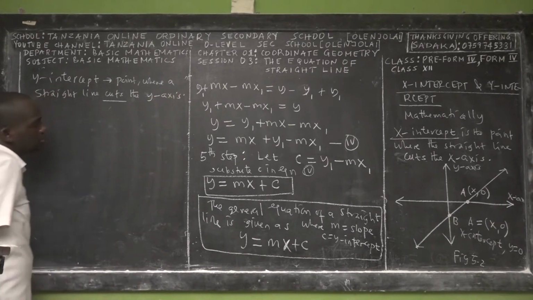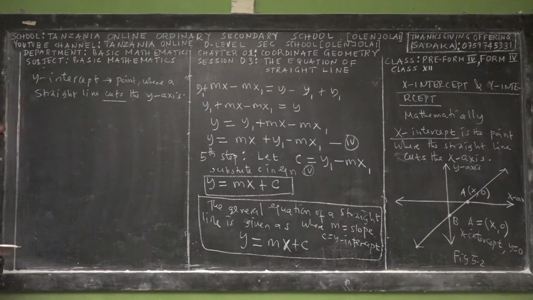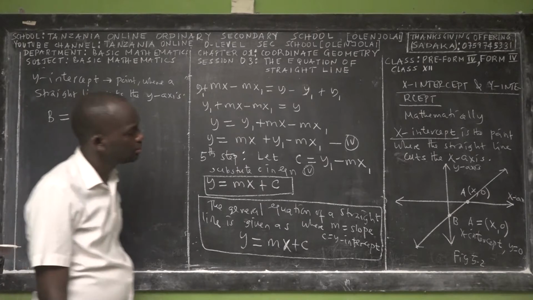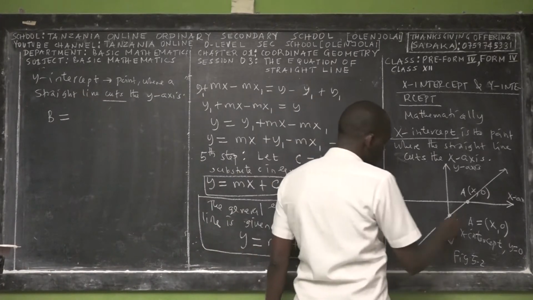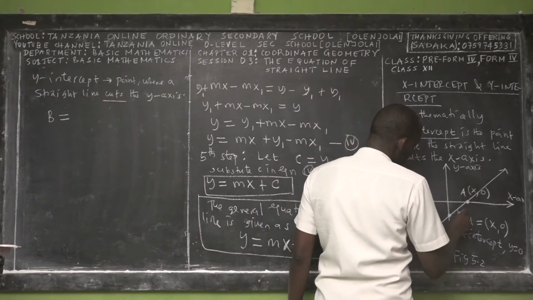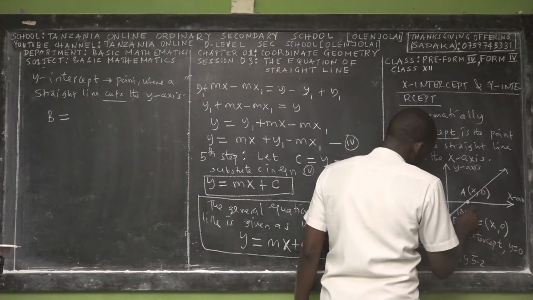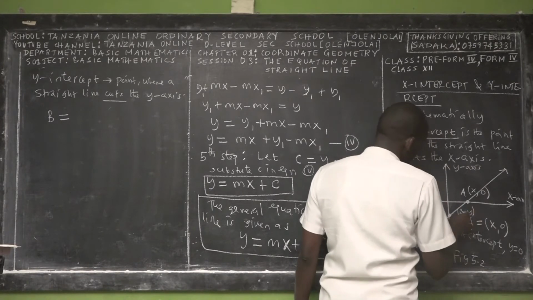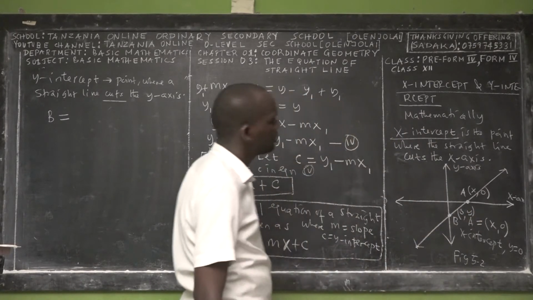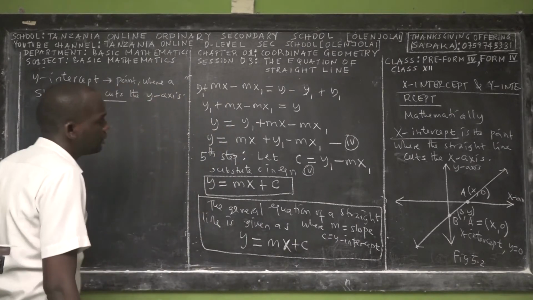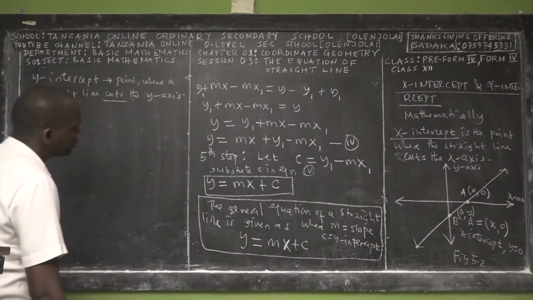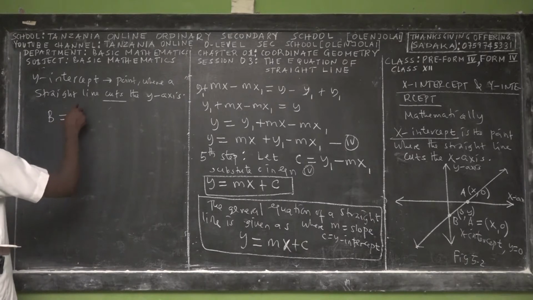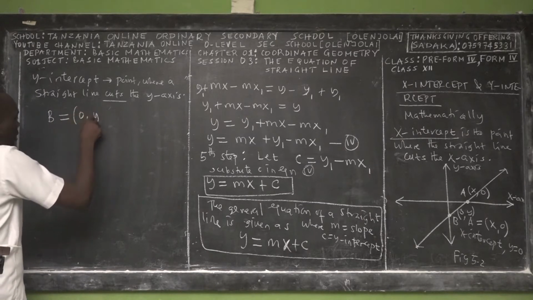If you refer to figure 5.2, point B is the y-intercept. What are its coordinates? The value of y is not known, but the value of x is 0. So B is equal to (0, y).